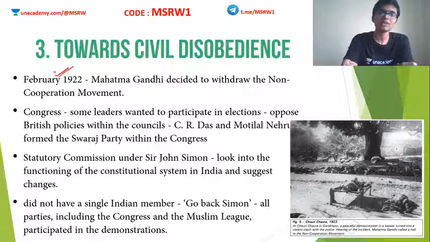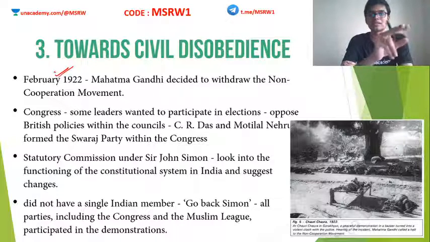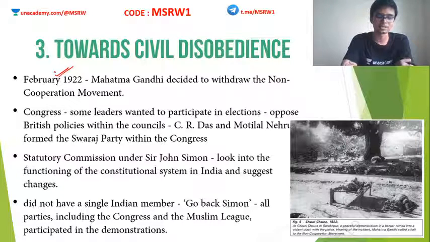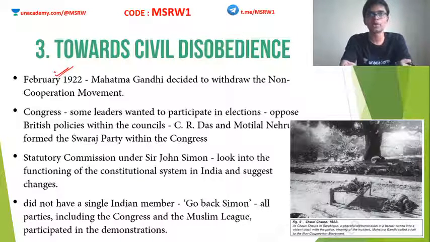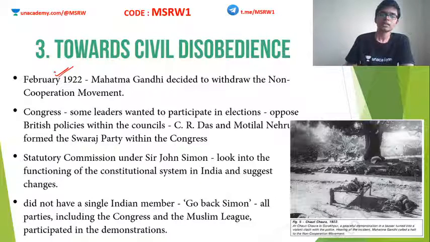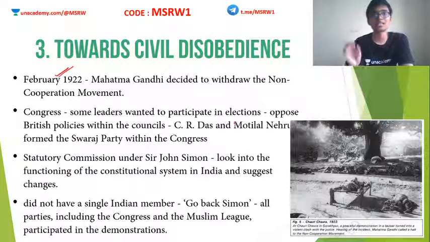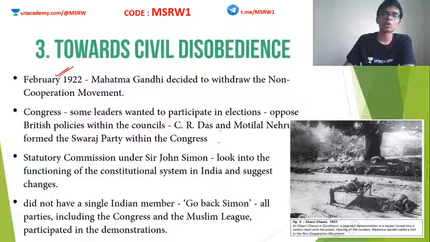But anyway, after the withdrawal of NCM, Congress was in a split kind of state. Some of the Congress leaders wanted to participate in elections. Some others wanted to boycott elections. So there were people who were pro council entry and another section who were against council entry. Clear? And the people who wanted to enter the councils and disrupt the government from inside the council were known as pro-changers.